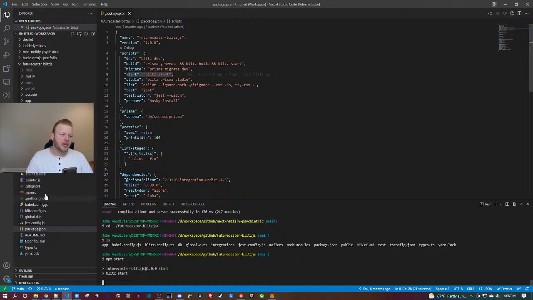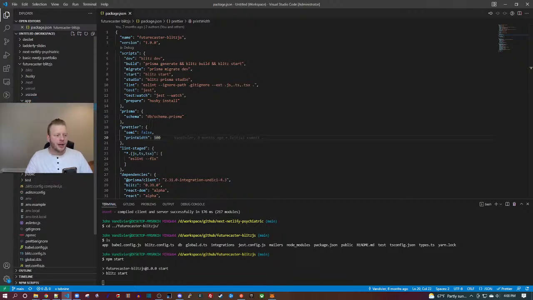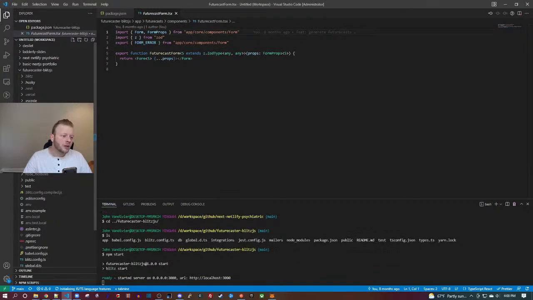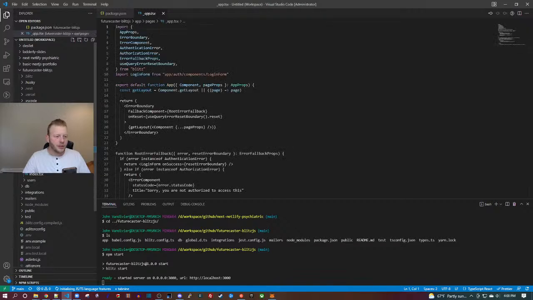Cool, so that server is spinning up. What are we doing in the meantime? Let's look at the code. So here's the app. API is going to be backend stuff. And then, yeah, it's like a mixture of front-end and back-end code under one app folder, which is kind of a weird mental model to get used to, but once you get used to it, it makes a lot of sense. So here is a futurecaster form. I just want to look at the home page. So the home page will be pages. It'll be either the app file or the index file.